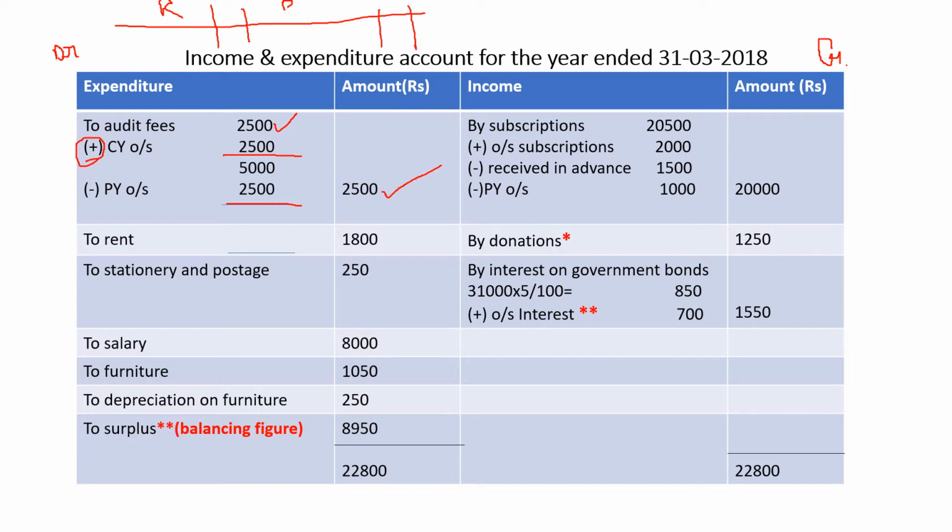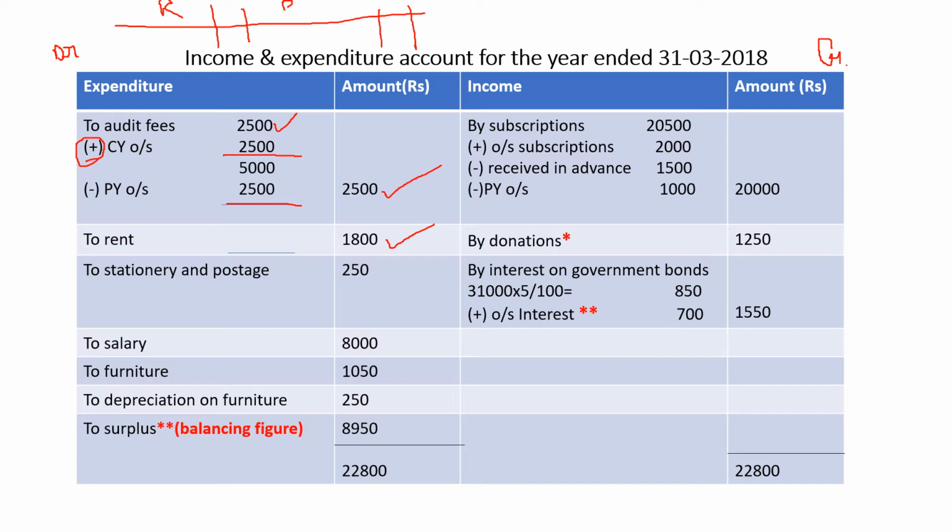Then next one, again come back to the receipts and payments account. There, the first one was audit fees, that is recorded. Next, what is there? Rent. To rent. If you have any adjustment, you have to check whether there is any adjustment. There is no adjustment, so write it as it is, 1800. Then after that you have maps and charts. See, maps and charts, if you check in the opening balance sheet, they have given it on the asset side, haven't they?